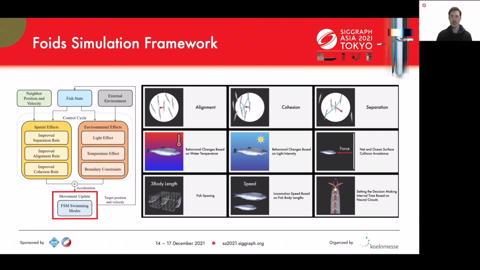Those effects are aggregated all together, and the fish state at the next time step gets determined. We feed that new state and current state to the finite state machine, and then the next animation at the next time step is determined. We will explain these effects in detail in the next slides.